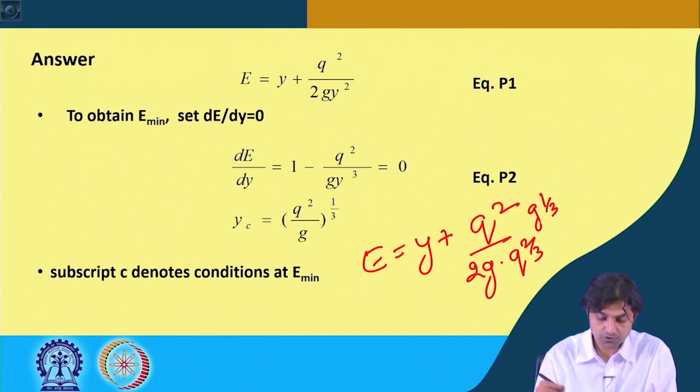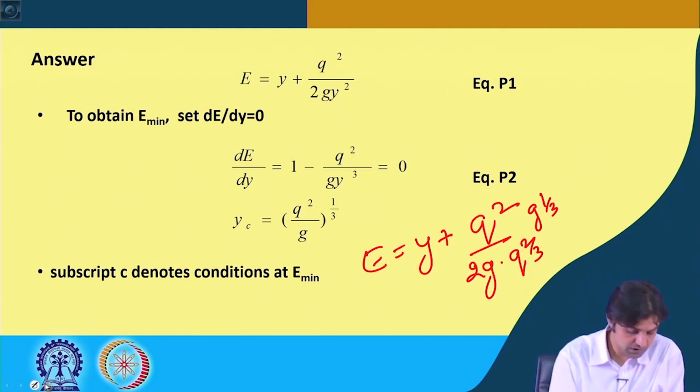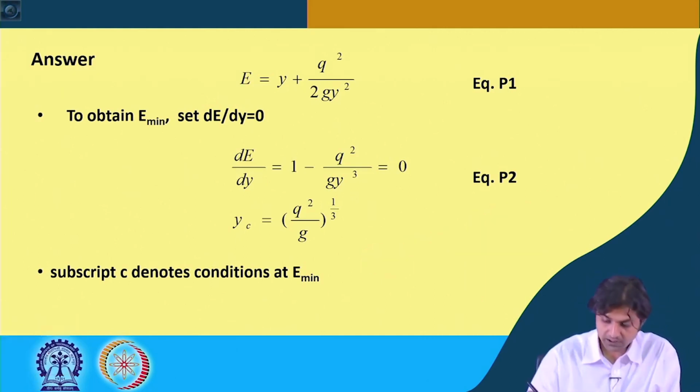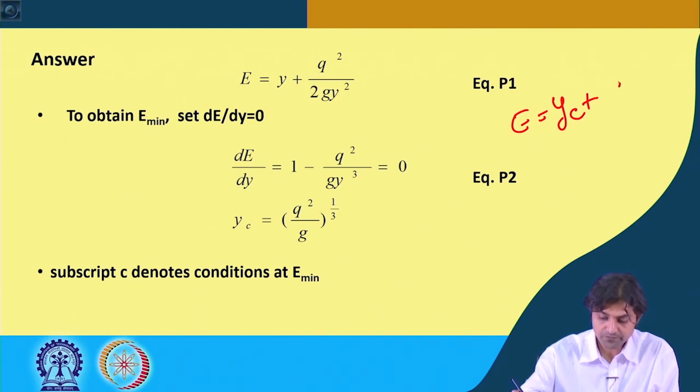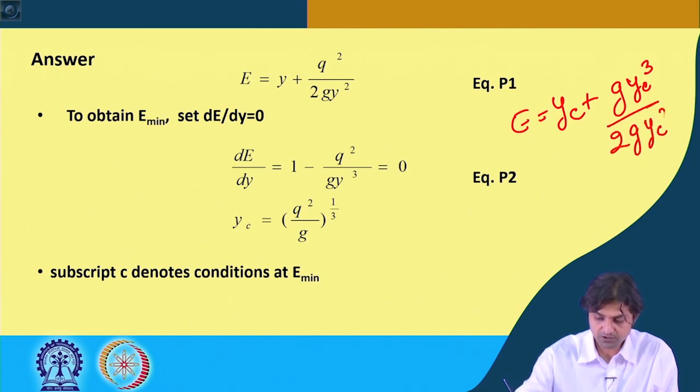No, we can actually use the value of q square. So, we can use E is equal to yc plus q square, which can be written as g yc whole cube divided by 2 g yc whole square.